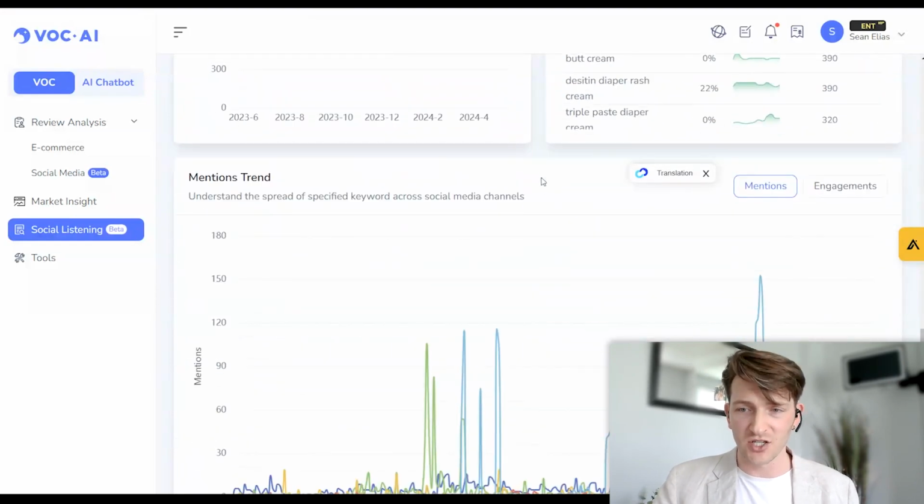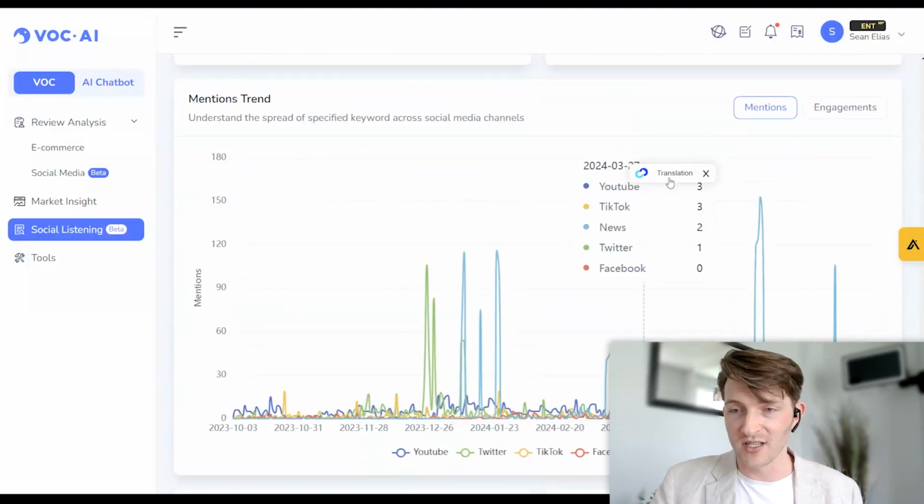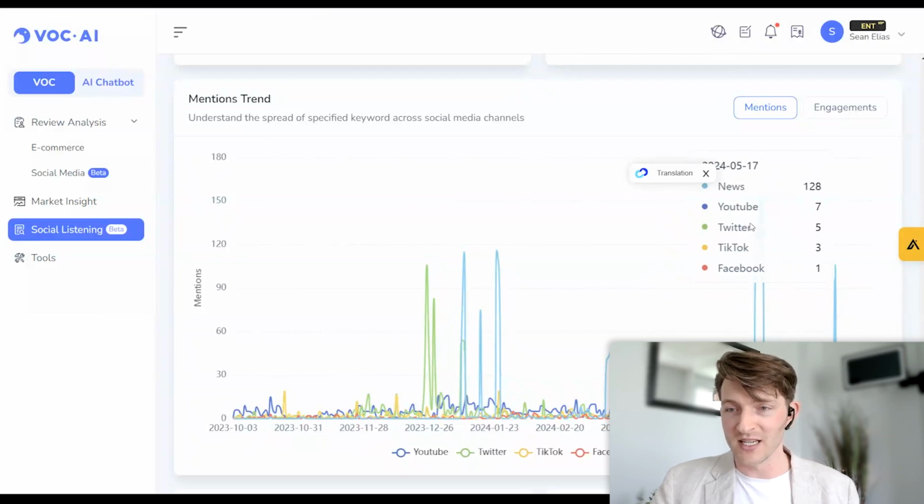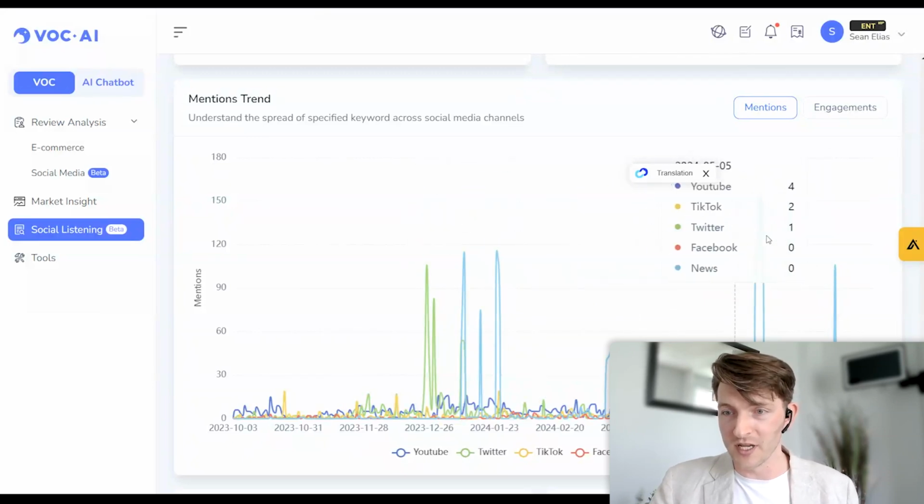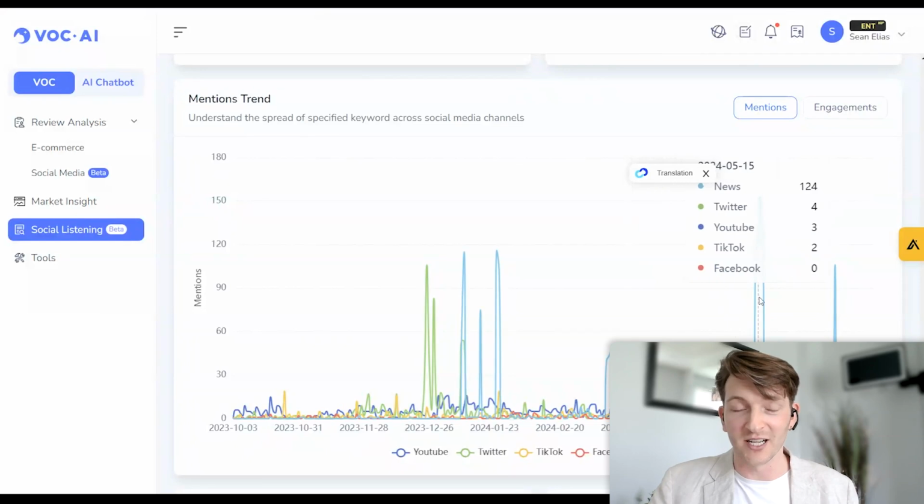We can see the mentions trend, right? In 2024, we can see it starting to spike a lot more across the news here. And if we looked into the news, we're actually going to see a lot more people talking about using it as a cream for your face.